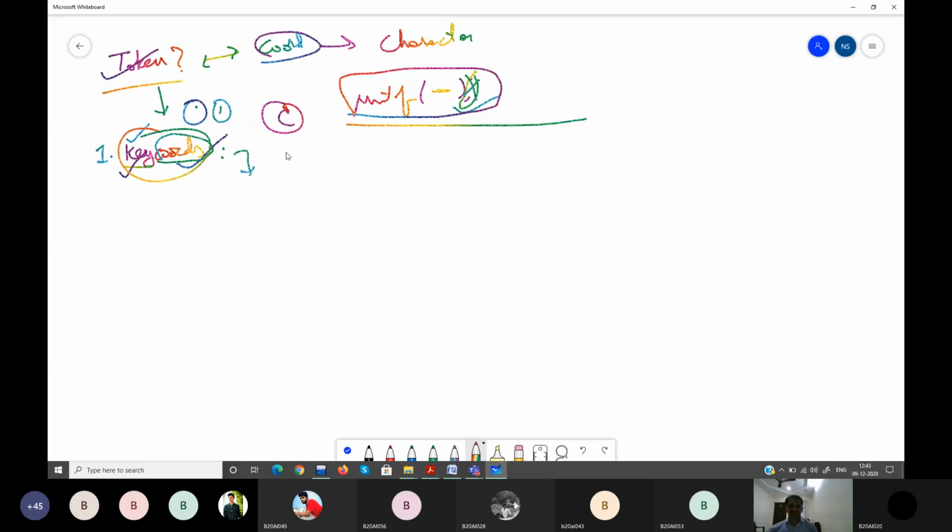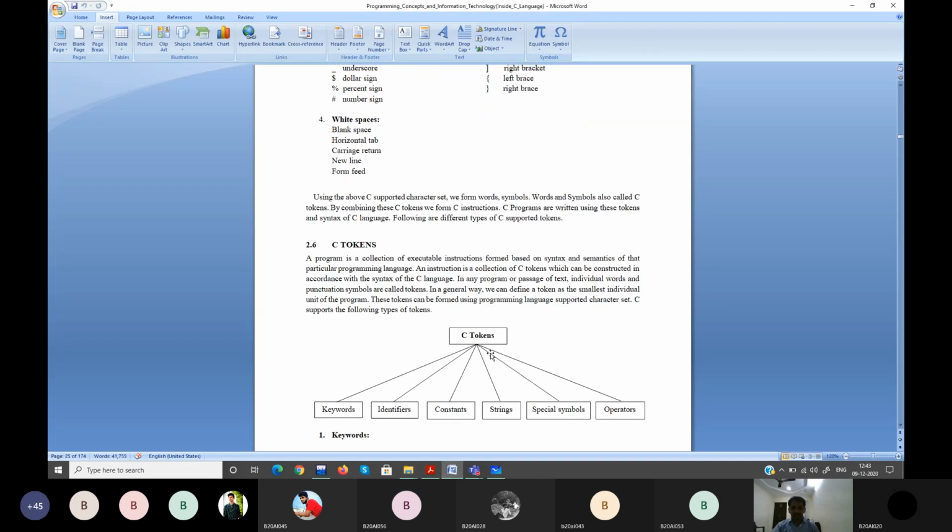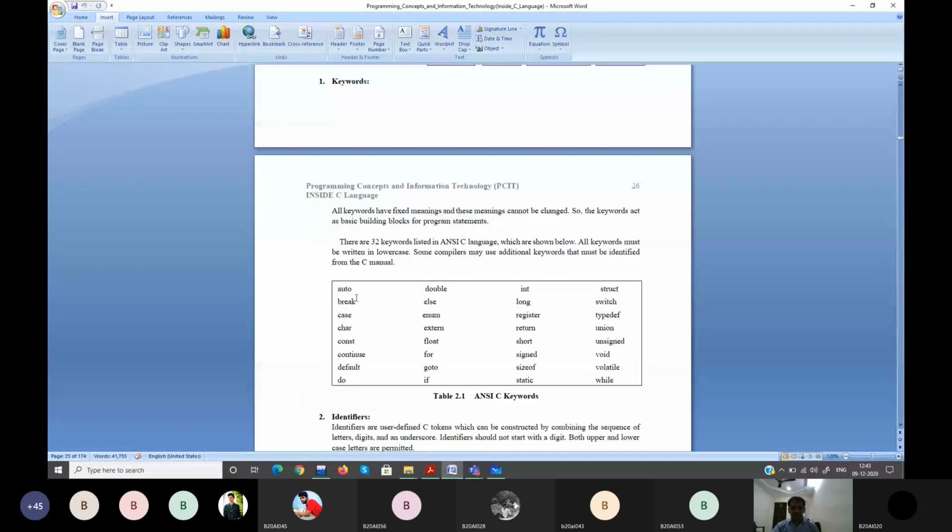So how many keywords are there? C supports 32 keywords, and you need to understand what those 32 keywords are. Each row contains 8, and 8 fours are 32. So auto is a keyword. Break, case, char.